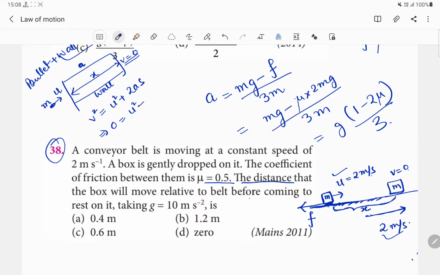Because the speed of this bullet is going to be reduced, or in another terminology we can say that it is retardation. So for retardation it will be minus twice a, and what is the distance that is to be moved before coming to rest? It is taken as x. So after simplification, x will be equal to u square divided by twice a. So we can apply this concept over here.